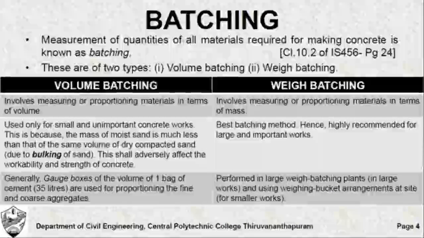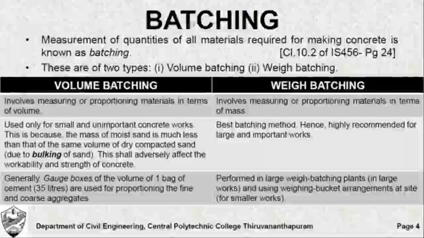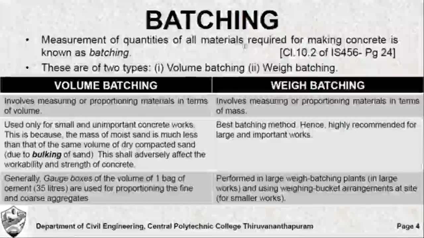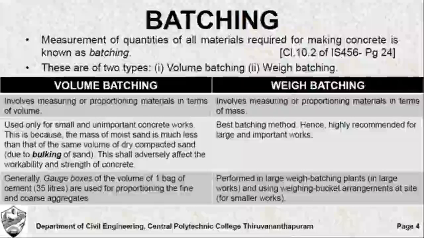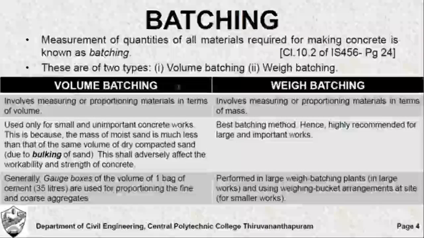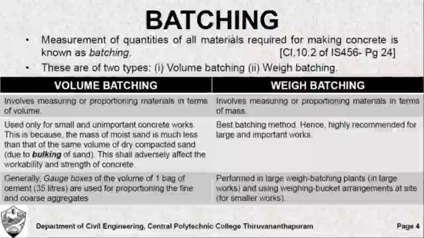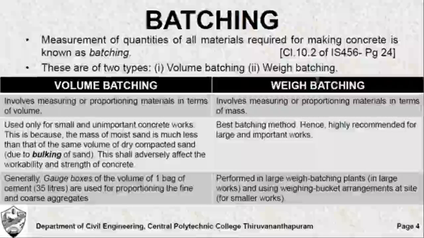Next most important step in manufacturing of concrete is batching. By batching we mean measuring the quantities of all materials required for concreting. This is broadly classified into two: volume batching and weigh batching. Volume batching, as the name suggests, each of the materials is measured in terms of volume. By weigh batching we mean each of the materials is measured in terms of its weight or mass. But there is an obvious difference between the two.